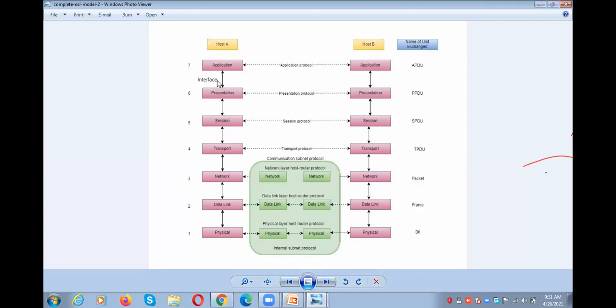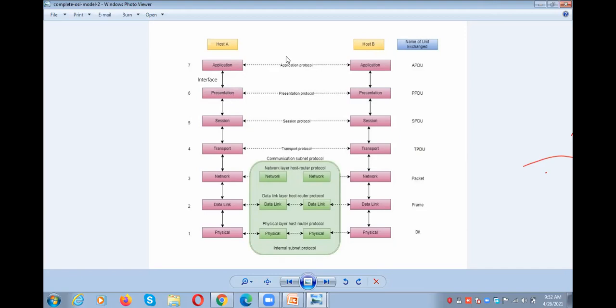This interface is called the presentation and application layer interface, that is the 6 by 7 interface. Listen carefully, presentation layer and application layer have one interface, which you can easily understand as the 6 by 7 interface. Presentation and session is 5 by 6, that is the session and presentation layer interface.